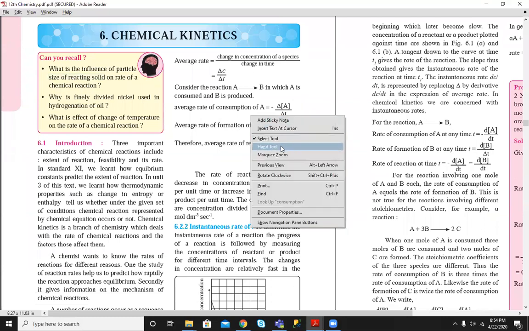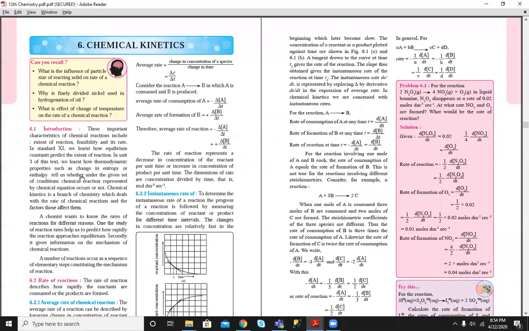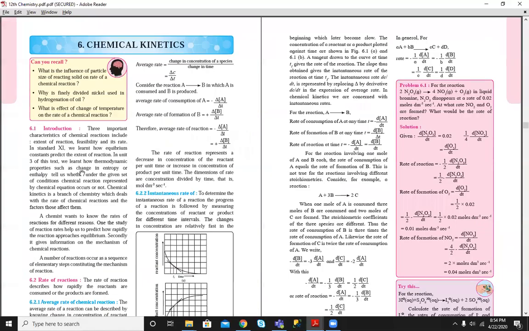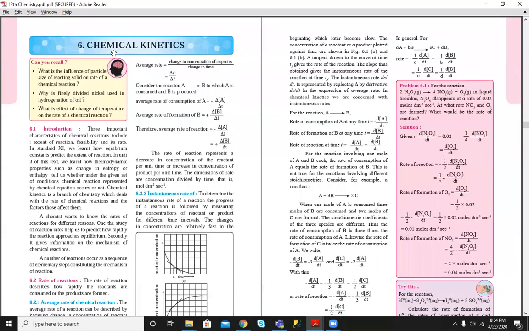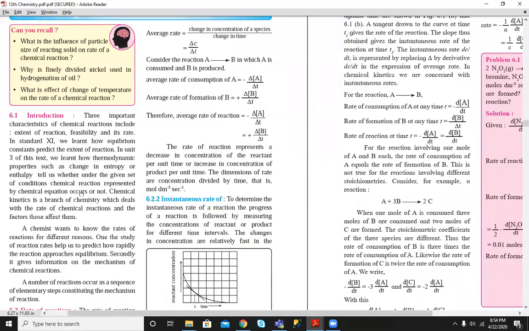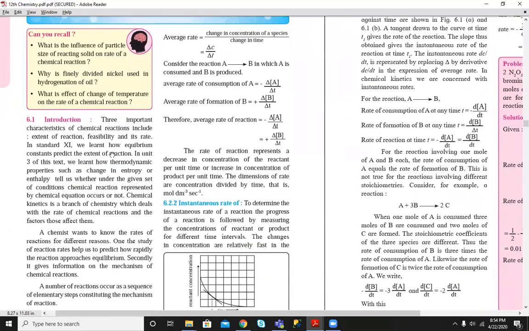Chemical kinetics is the study of rate of reaction, which tells the kinetics of chemical reaction. Kinetic means, in general, in physics, we know kinetics means related to kinetic energy or motion. So it is chemical kinetics related to study of speed of reaction or rate of, in short, we can say that in chemistry term, rate of a chemical reaction.